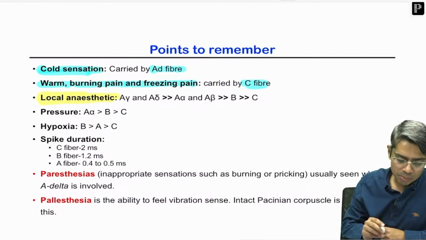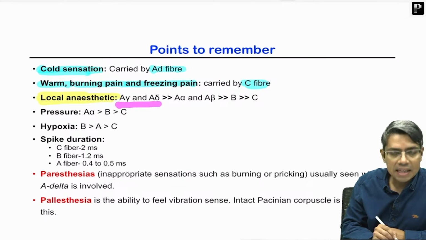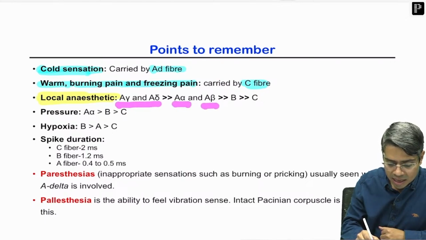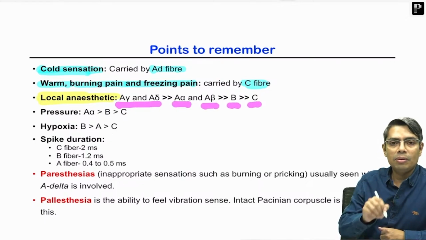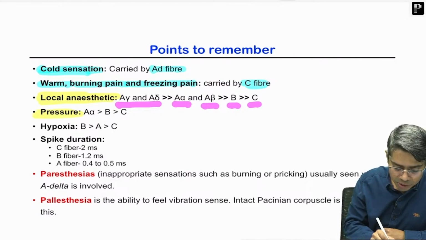Sensitive. Now all of you know that this has changed recently: A gamma followed by A delta, then A alpha, A beta, B and C. Try to remember this sequence, no confusion, okay. Then for pressure, which fiber is most sensitive? A type of fiber is most sensitive, followed by B, followed by C.